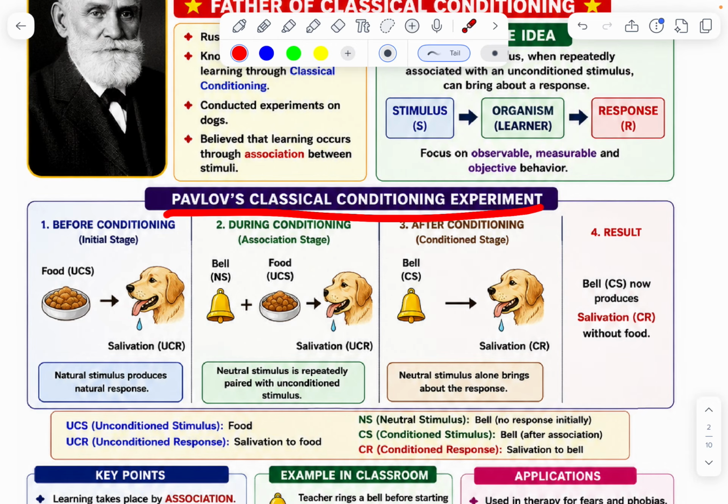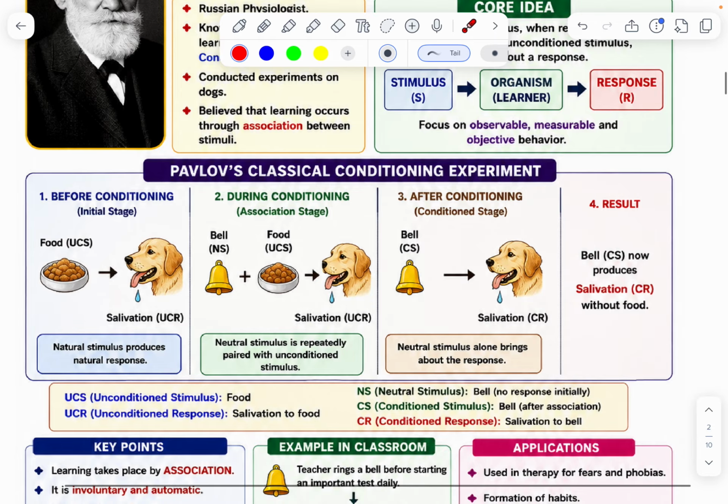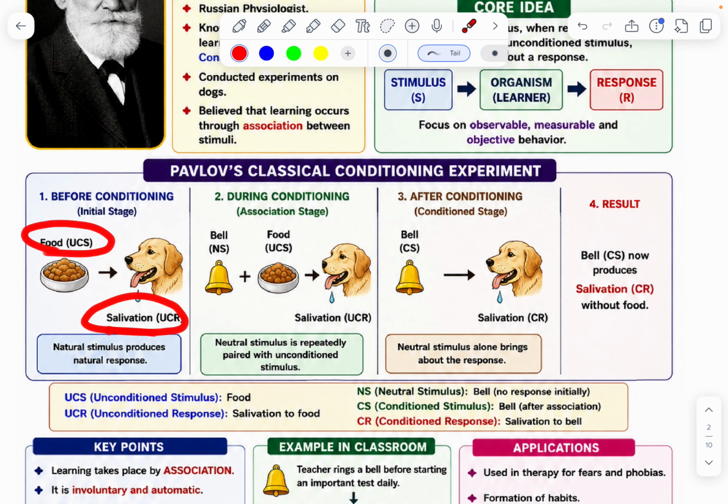Pavlov conducted a classical conditioning experiment with a dog. First of all, food is given to the dog. When the dog sees the food, there is salivation. Food is the UCS, unconditioned stimulus, and salivation is the UCR, unconditioned response.